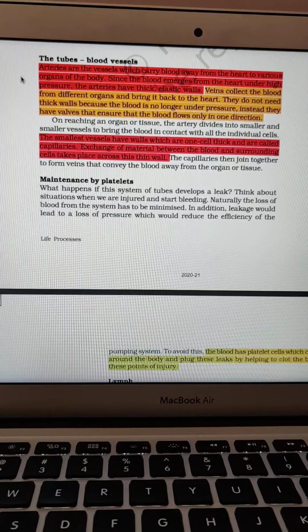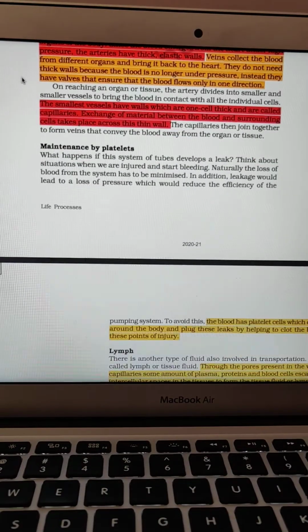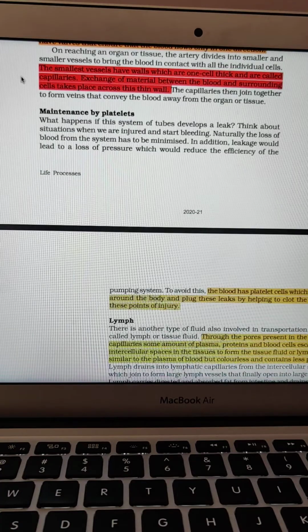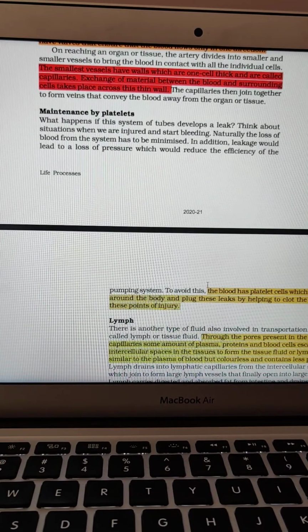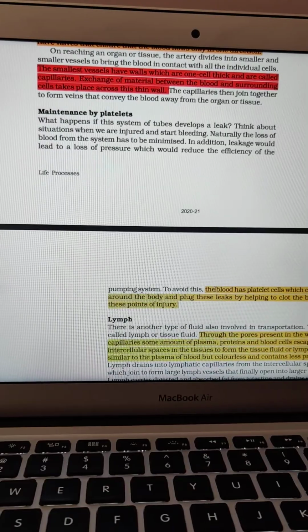So the next component of the blood is what? The platelet. When we talk about the platelet cells, they are responsible for clotting of the blood.